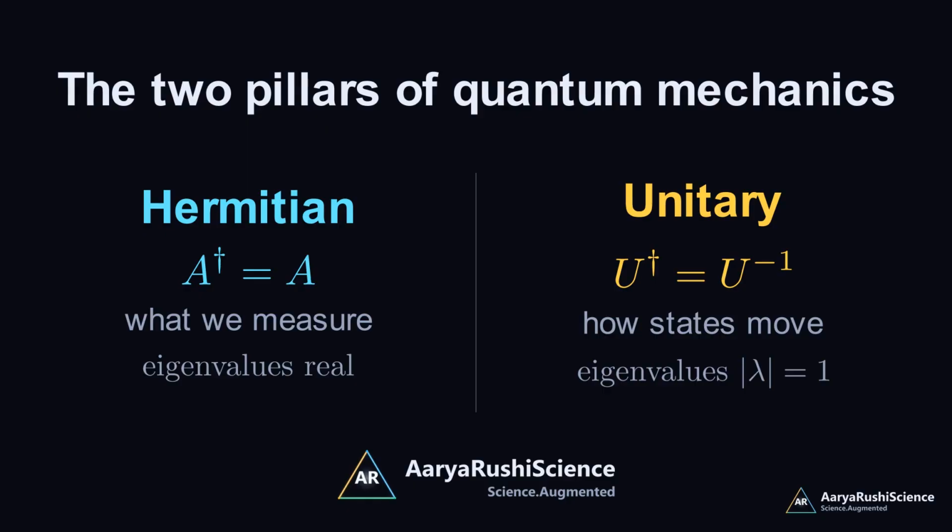Together, the self-adjoint and the unitary are the two pillars on which the whole machinery of quantum mechanics stands.